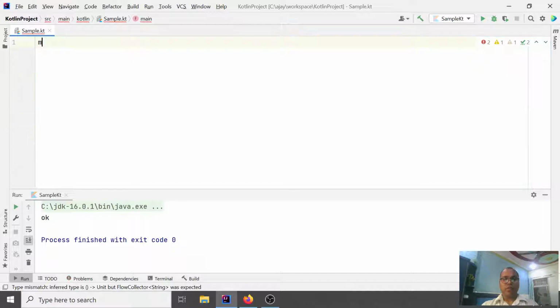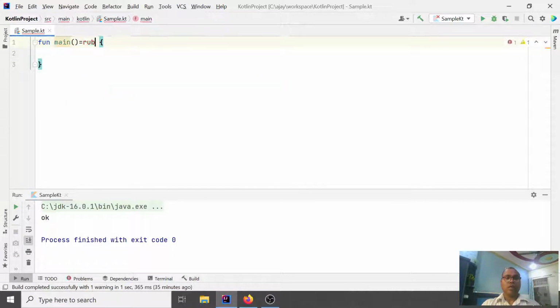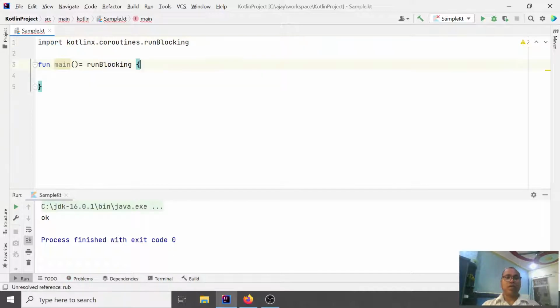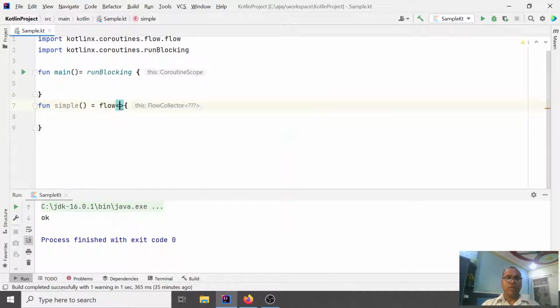Let us write the code. In runBlocking, let's have a function simple that emits some values using the flow builder.